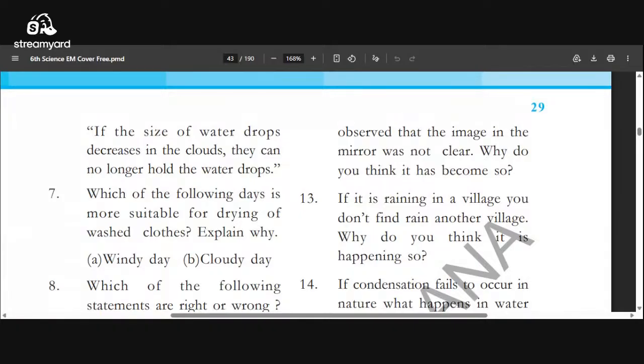Actually, when the size of the water drop increases in the cloud and it is unable to bear it, then that water drop will fall down. If it is a small water drop, we will not get the rain. Okay. So that is a wrong statement.